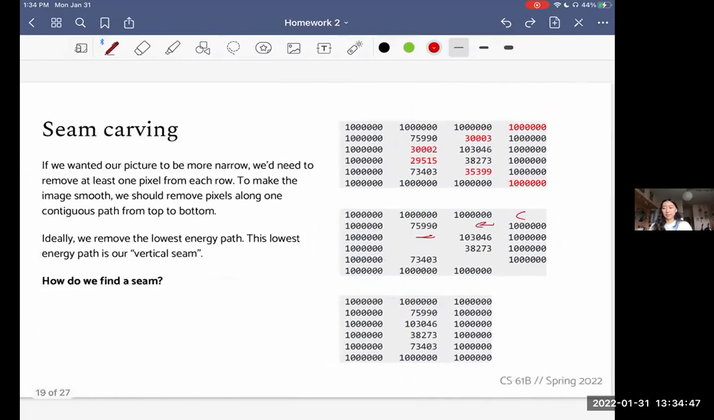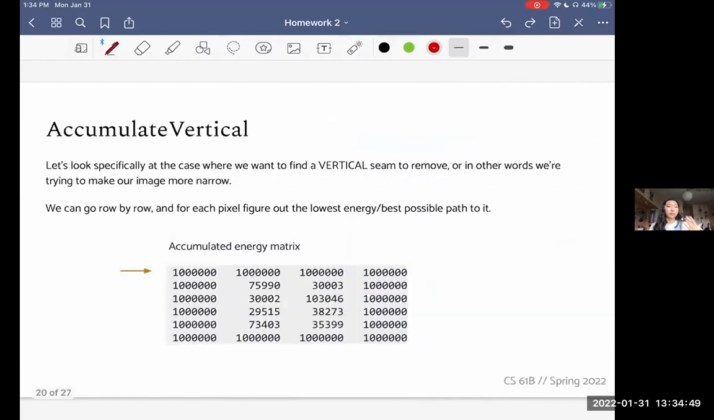And so the question is, how do we find the seam? Well, looking at the case where we wanted to find a vertical seam, like the last example, we can go row by row, and for each pixel, figure out the lowest energy, or the best possible path to that pixel, going from top to bottom. For the first row, there's really nothing above it, so the final value in the accumulated energy matrix is just itself. That's trivial.